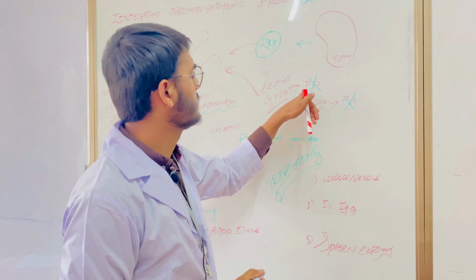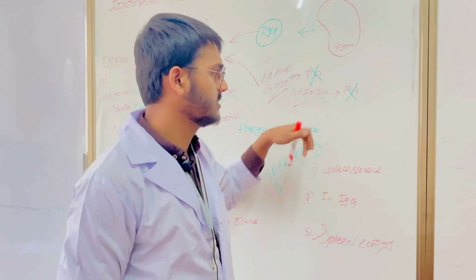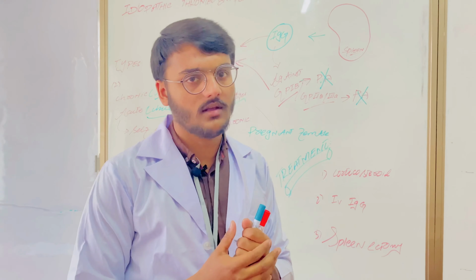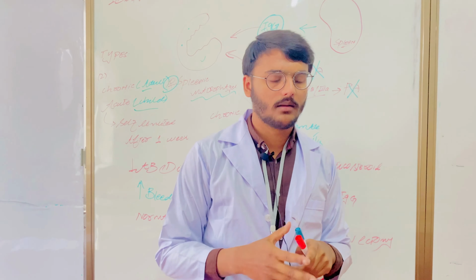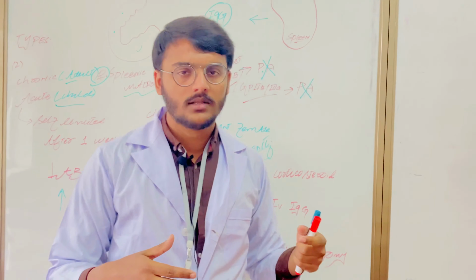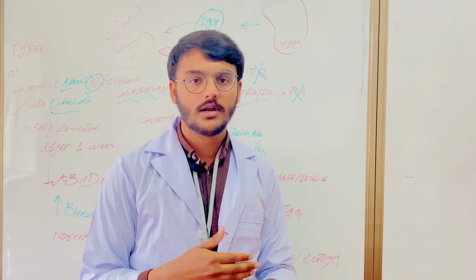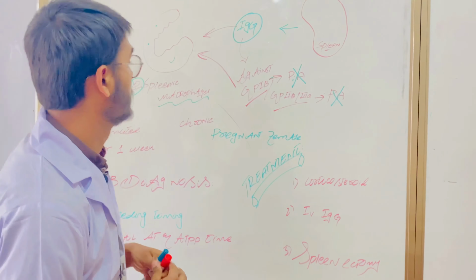For platelet adhesion, GP1b receptors are necessary, and for platelet aggregation, GP2b and 3a receptors are necessary. If these receptors are not available, then adhesion and aggregation do not occur, and the bleeding cannot stop if any injury occurs.